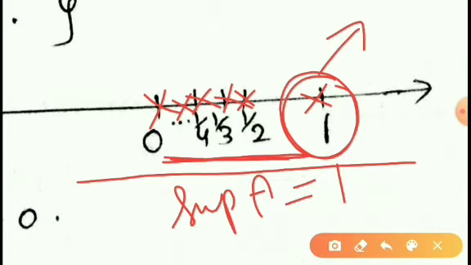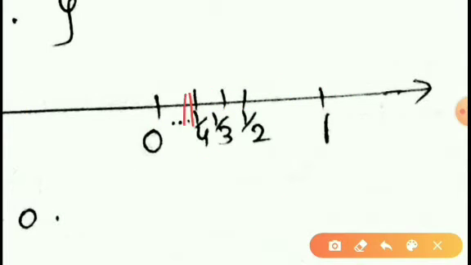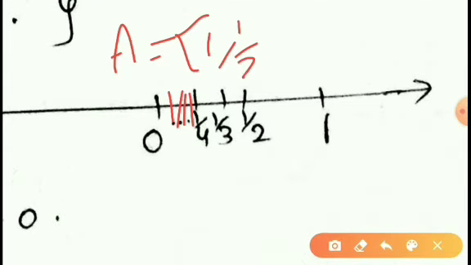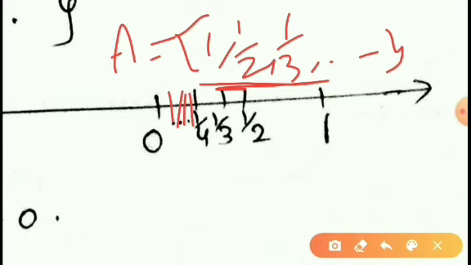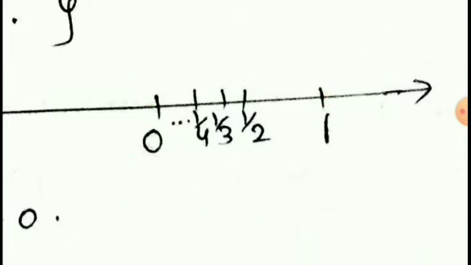Also you can observe that 0 is the smallest. All the members of the set A, here A is equal to 1, 1 by 2, 1 by 3, and so on, are greater than 0. Therefore, all the members of set A lie between 0 and 1. So for the set, infimum is equal to 0, supremum is equal to 1.